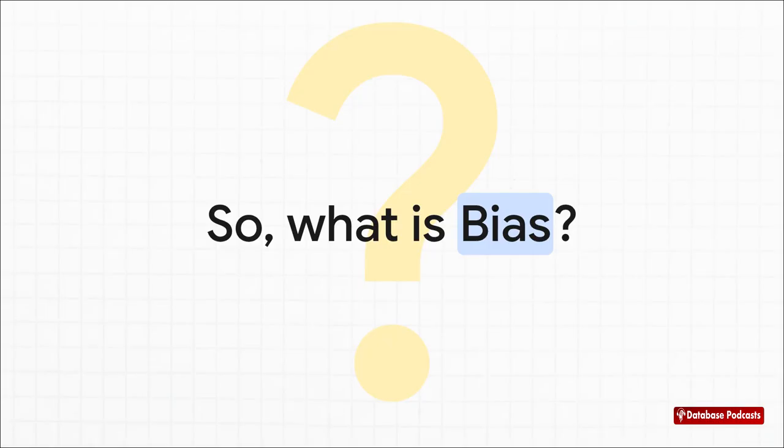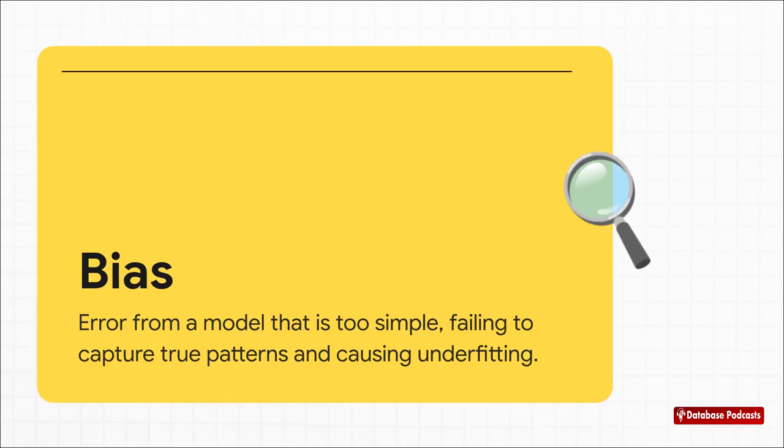So, let's start with bias. And I should say, when we talk about bias in machine learning, it has a very specific technical meaning. It's all about a model's assumptions. Basically, you can think of high bias as your model being too simplistic, maybe a little bit stubborn. It makes really strong, rigid assumptions about the data. It's like trying to fit a straight line to a data set that's obviously a complex curve. By being too simple, it just can't capture the true patterns, and that right there is underfitting.